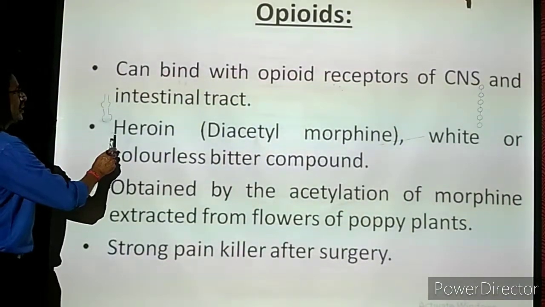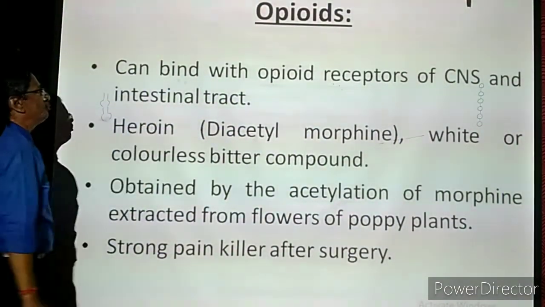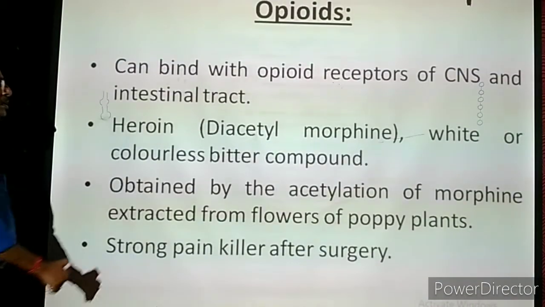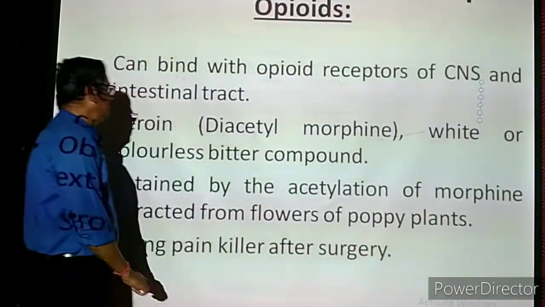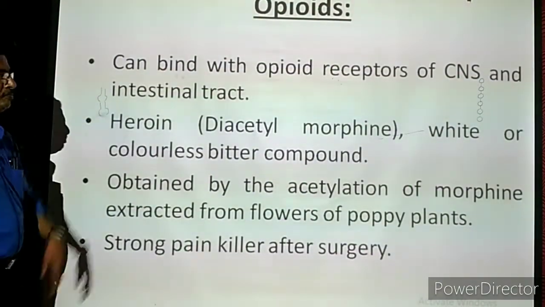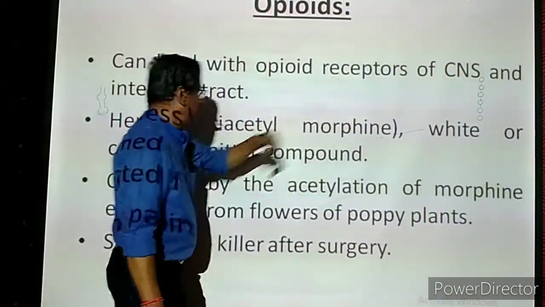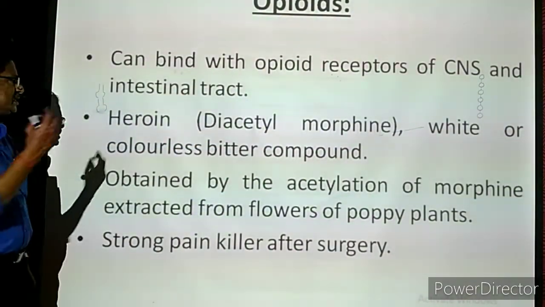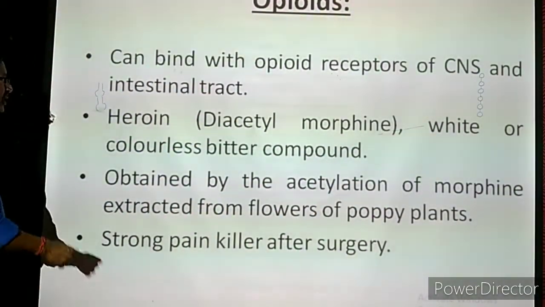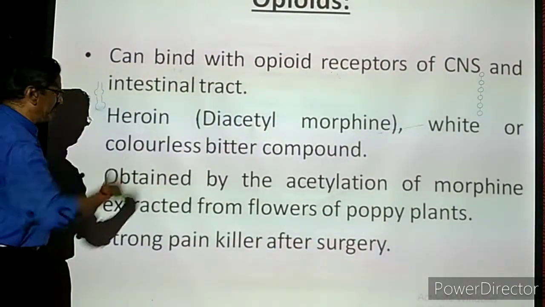The next one, heroin, is another type of opioid. It is called diacetyl morphine, another name for heroin. Heroin is the common name. It is a whitish powder or it may be a colorless bitter compound. It is a little bitter, but it is colorless or whitish. So it is heroin. It will also do the same thing.